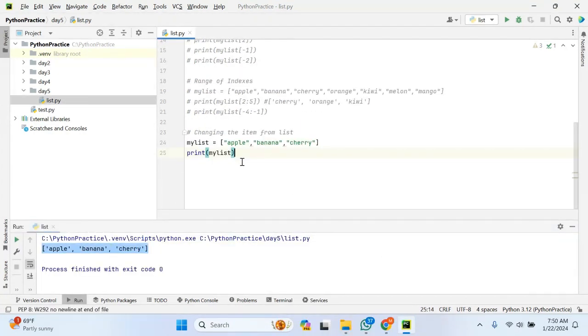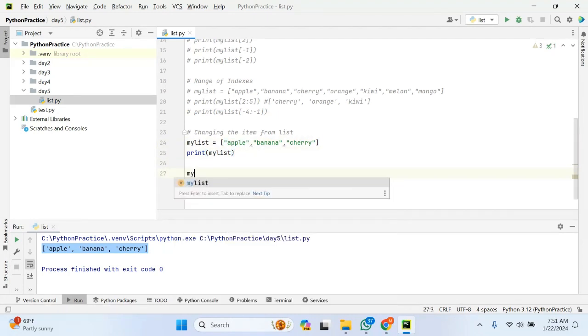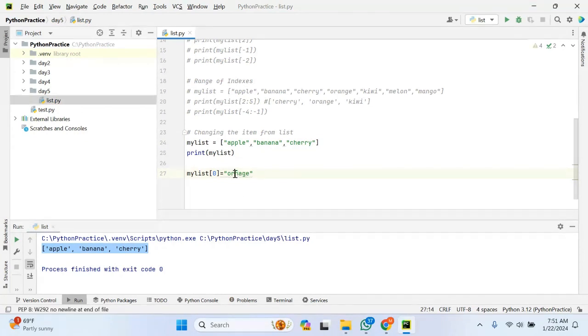Suppose I want to change the value at the 0th index position from apple to orange. I will use the list with the index specified. If I specify the index, I'm just changing the value at the 0th index position. This is the whole list, and if we specify the index, it refers only to this particular value. So if I change it like this, the previous value is changed to this latest value.